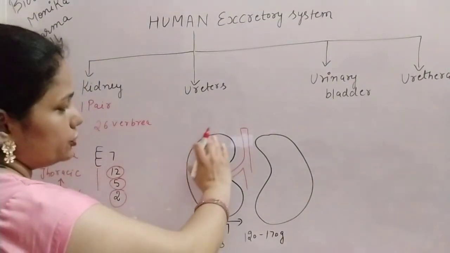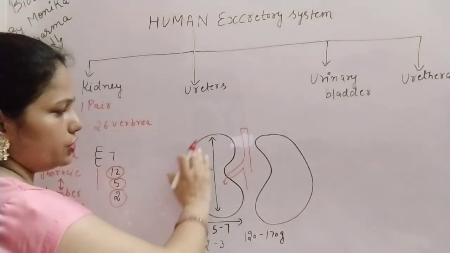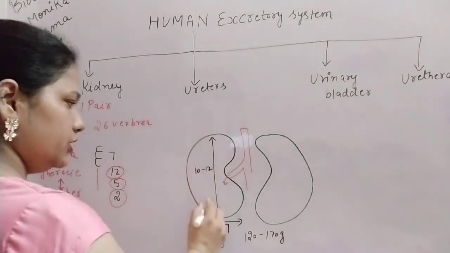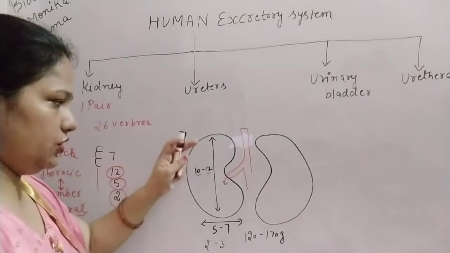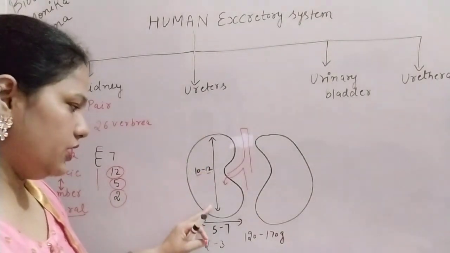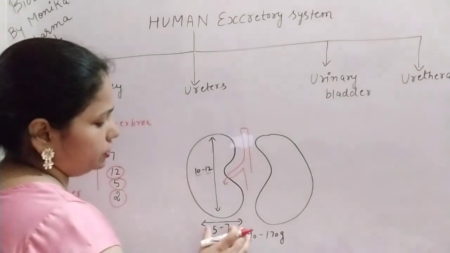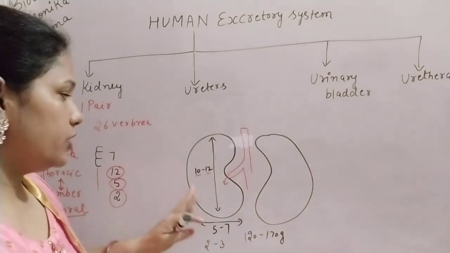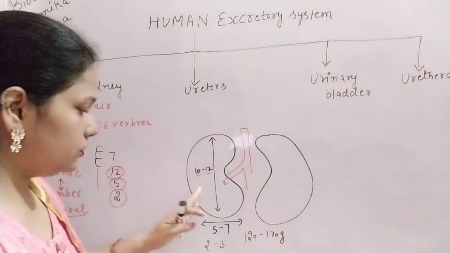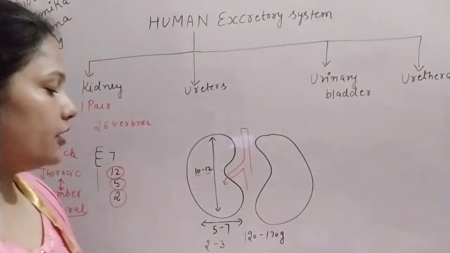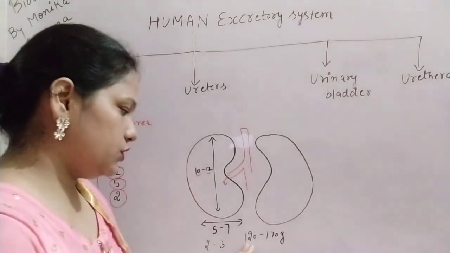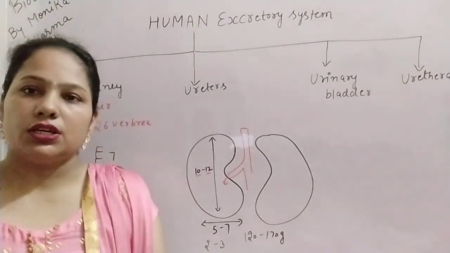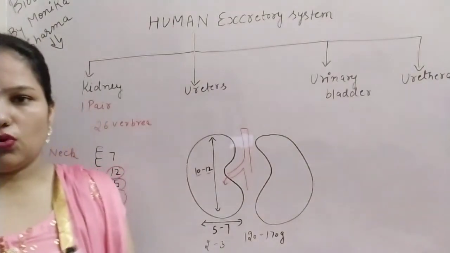It is a reddish brown, bean shaped organ, and there is one pair of kidneys. The length of the kidney is 10 to 12 centimeter, 5 to 7 centimeter in width and 2 to 3 centimeter in thickness. That is the length, the width and the thickness. The average weight of the kidney is 120 to 170 gram, and the weight differs in males and females.